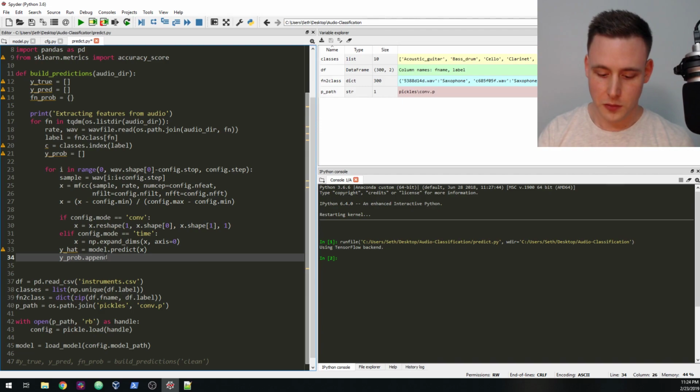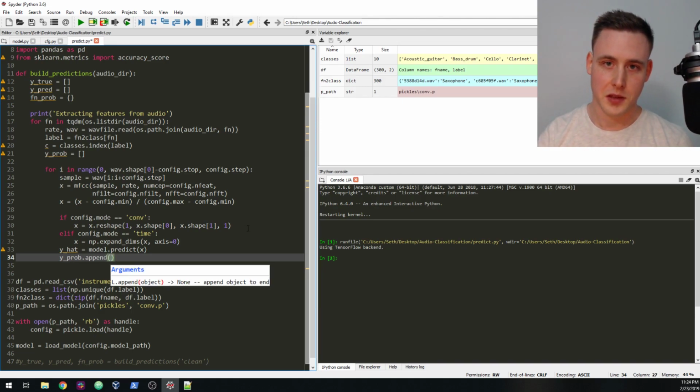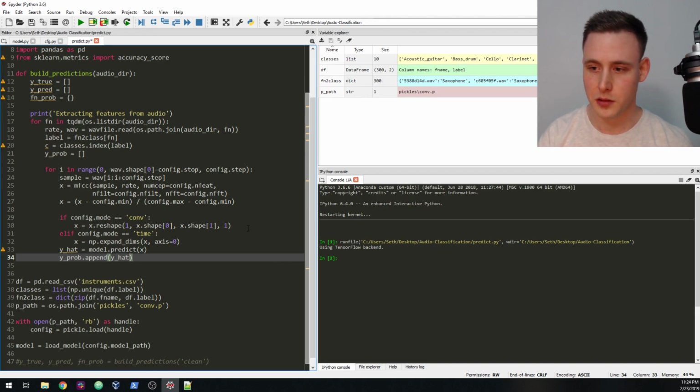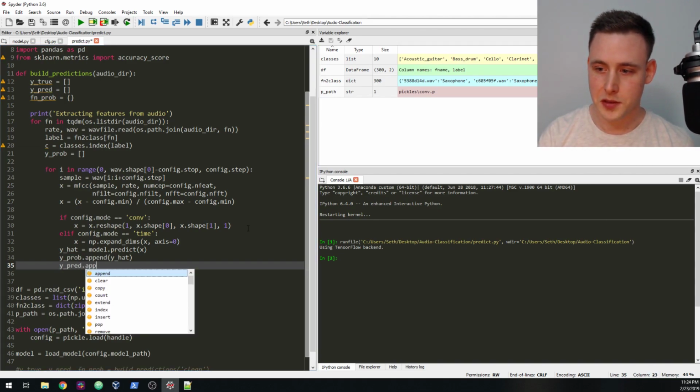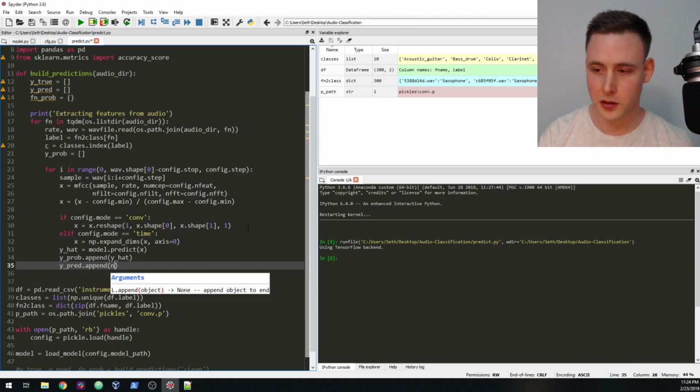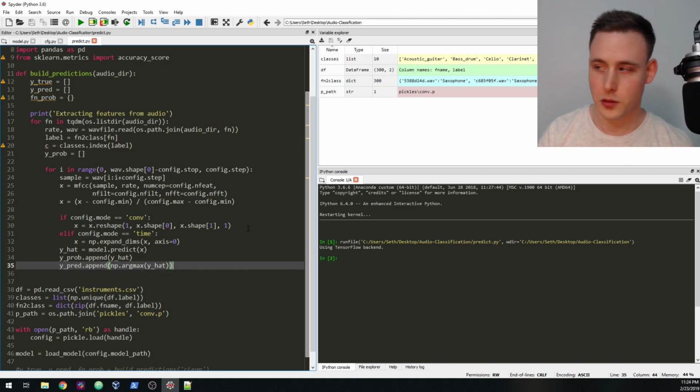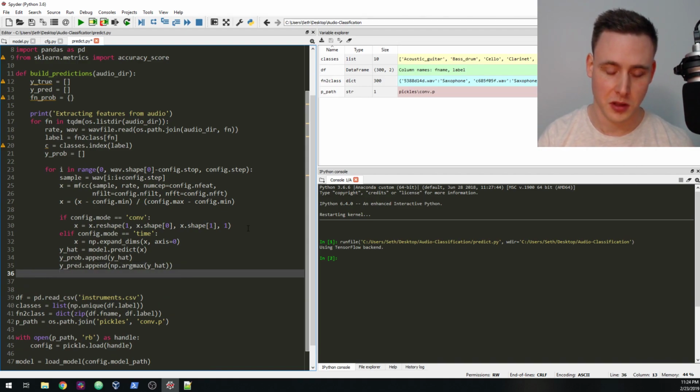So the actual output y hat is that 1 by 10 array that I was talking about earlier, and we will append y hat onto y prob because that's what it is. And then y predict, we're going to append numpy.argmax of y hat. So we are literally going to get the maximum. For the maximum value in y hat, I want to get the index at which that occurs. So that's just going to be a number.